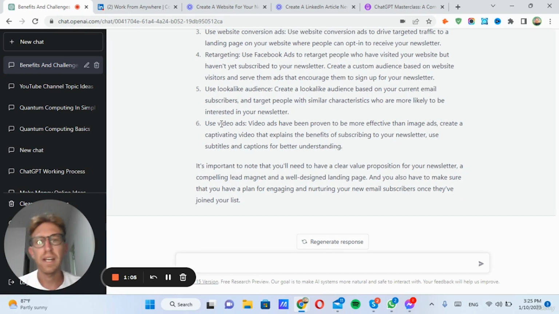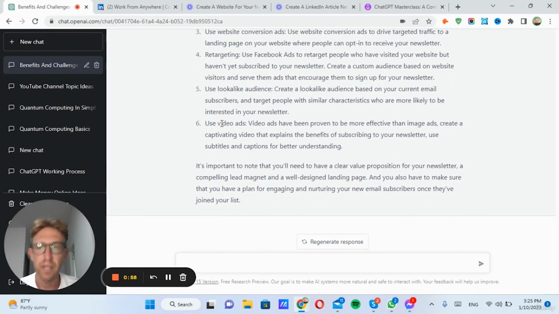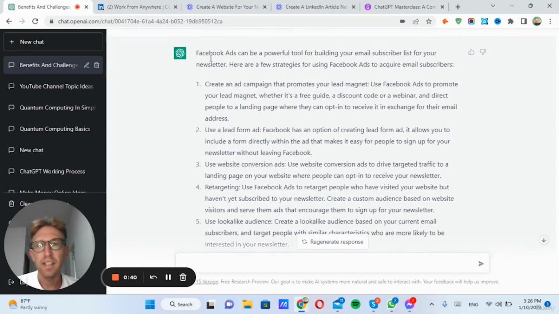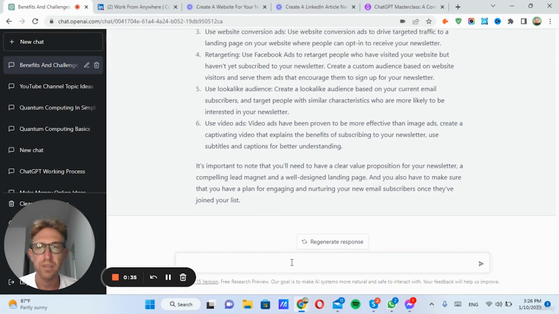So if you don't already have an existing large audience like I do, you can simply start running Facebook ads. Of course, that's going to cost money. It's not free. But if getting subscribers for your newsletter is important and you found a way to monetize it, and you can actually show a return on investment for the ads, then it's definitely worth doing. So just by asking ChatGPT again, basically how to set up and run Facebook ads, it's provided a very complete answer here. And it's really, really amazing what this tool is able to do.